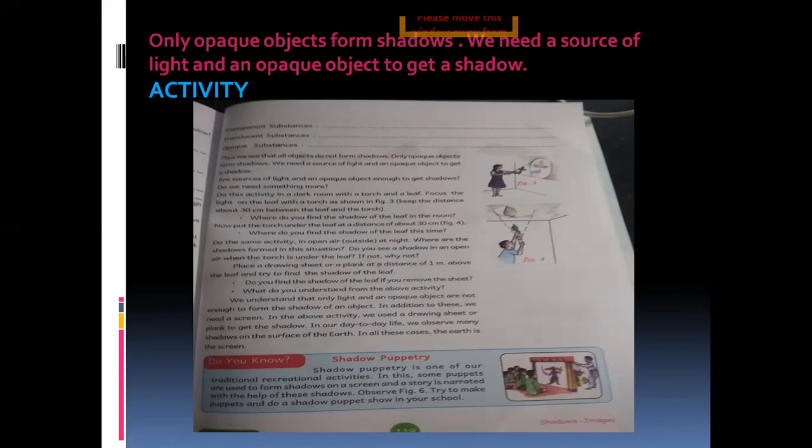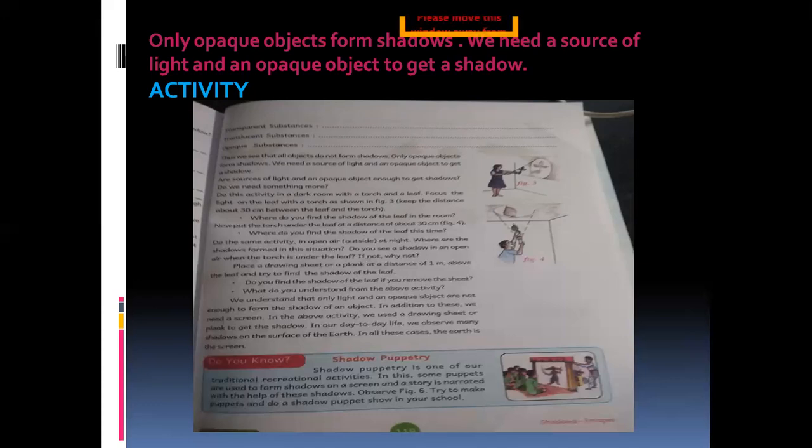So when you come outside the house and hold the torchlight and leaf in the same position, can you see the shadow of the leaf, children? You cannot. But you can do one thing. You can hold a plank.